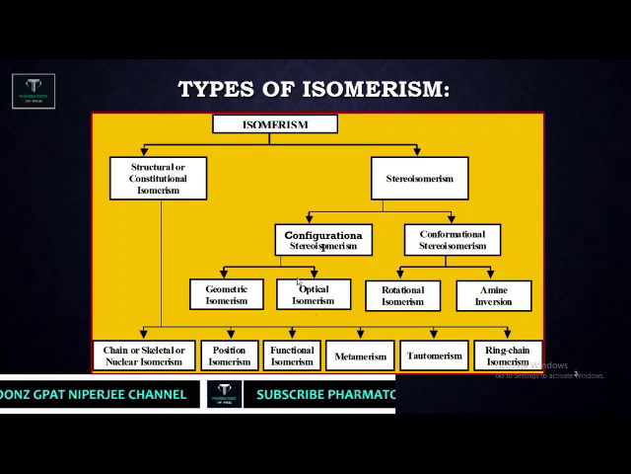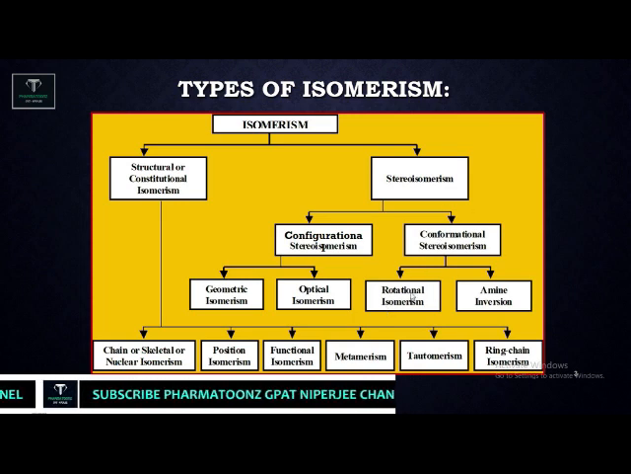In the case of optical isomerism, a compound which can rotate plane polarized light shows optical isomerism. If a compound rotates plane polarized light to the right side, then such compounds are called dextrorotatory compounds. Any compound which rotates plane polarized light to the left side is called a levorotatory compound.